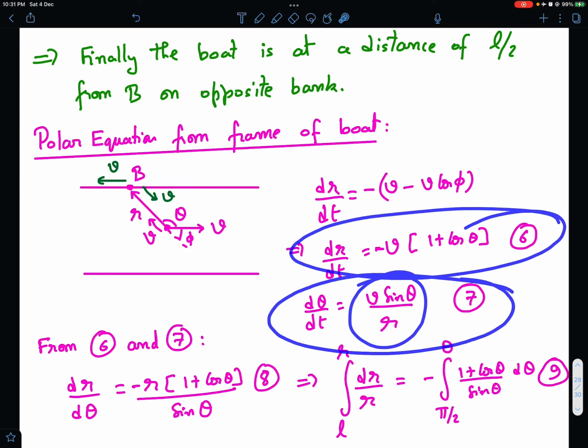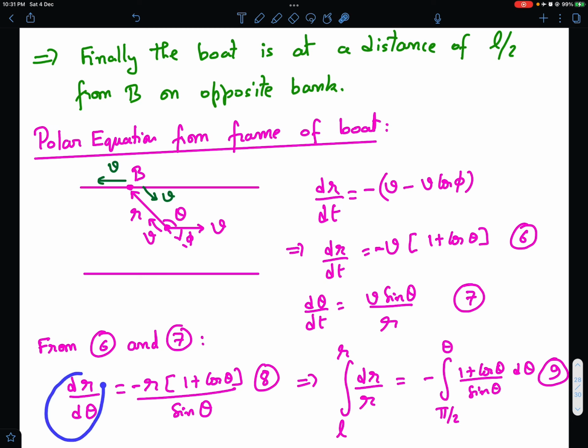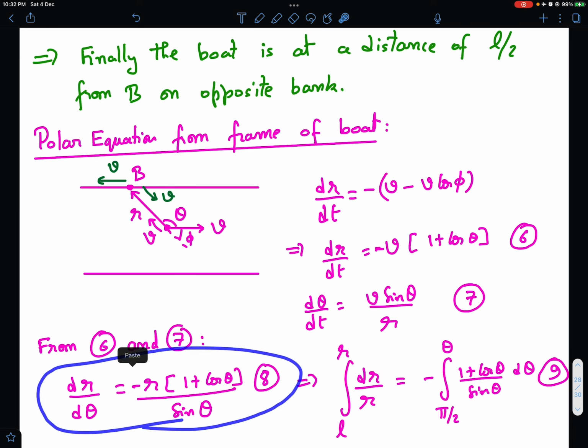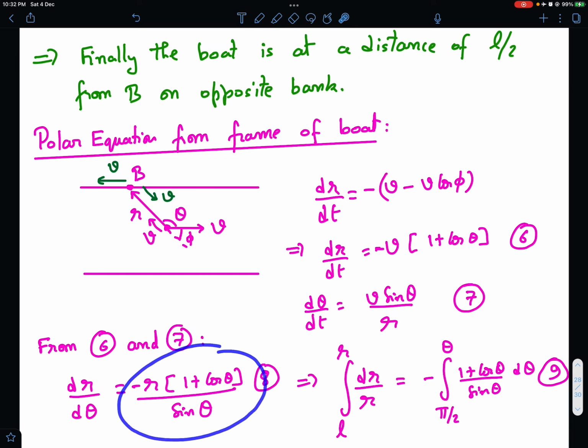Now you divide equation 6 by equation 7, and you get dr by d theta is minus r into 1 plus cos theta divided by sin theta. Now you can easily integrate this equation. Using the double angle formula, cos theta is 2 cos square theta by 2 minus 1, and sin theta is 2 sin theta by 2 cos theta by 2, so that you get rid of 1.